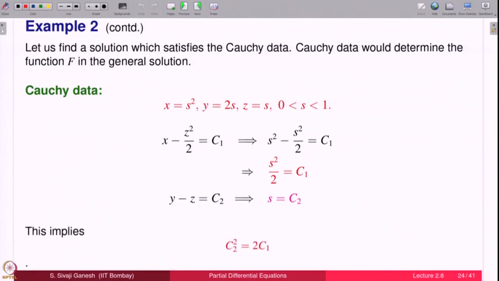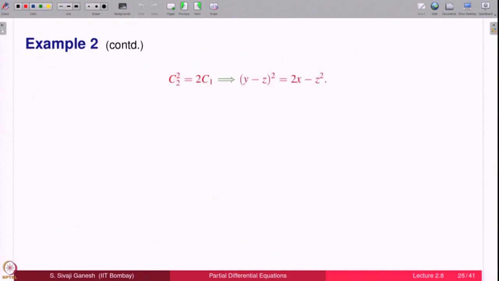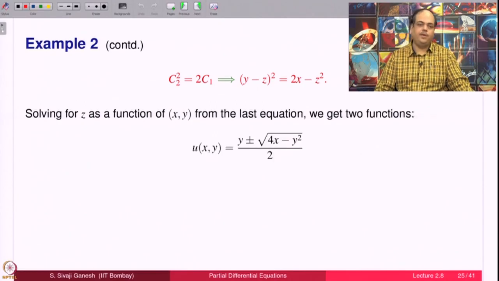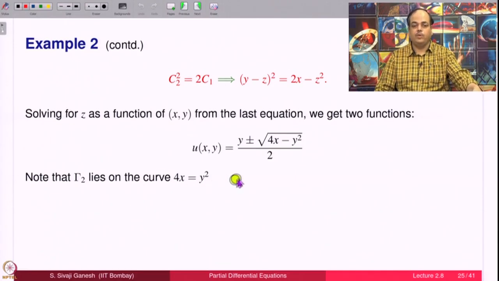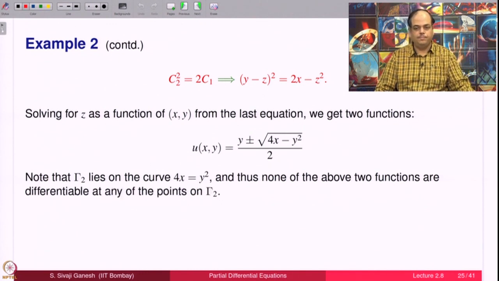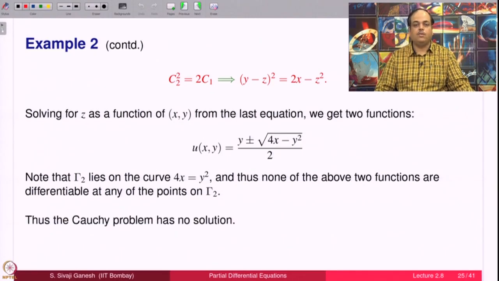Therefore, there is a relation between C2 and C1: C2 square equal to 2C1. So, we substitute for C2 whatever that is, y minus z, and for C1 this. That gives a quadratic equation for z. When solved, we get this expression: y plus or minus root of 4x minus y square, by 2. Now, gamma 2, the projection of the datum curve, lies on the curve 4x equal to y square. Therefore, this function is not differentiable, because whenever 4x minus y square is 0 there is trouble; the square root function is not differentiable. So, u is not differentiable at any point of gamma 2. Therefore, the Cauchy problem has no solution,